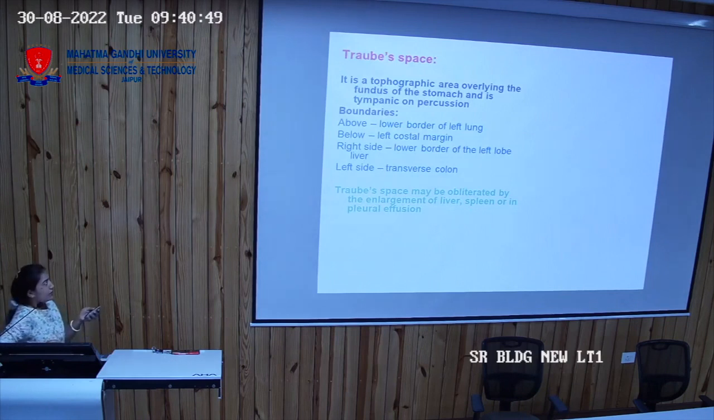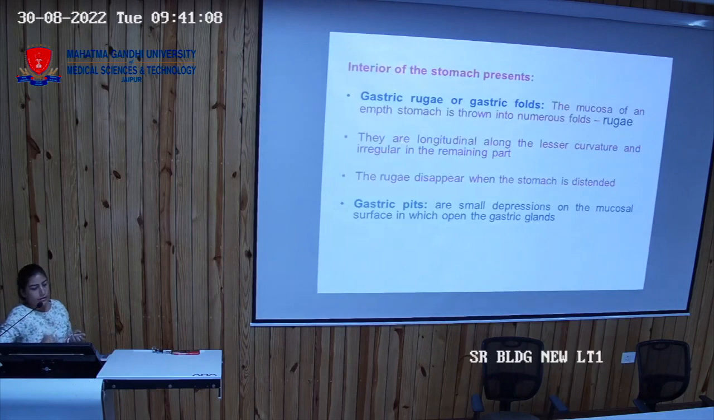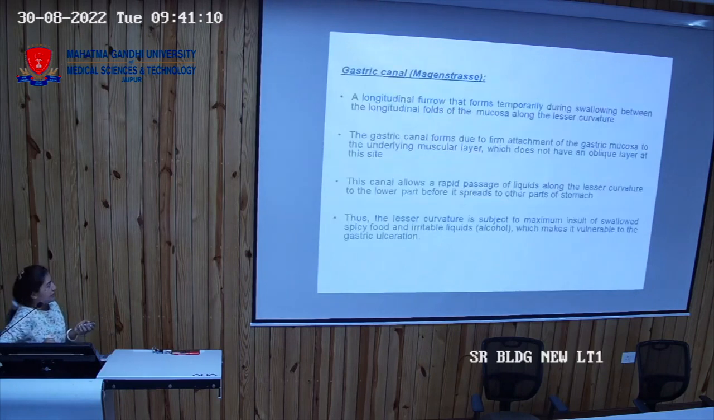So what are the boundaries of the Strawberry space? It is bounded above by the lower border of the left lung, below by the left costal margin. Onto the right side you have the lower border of the left lobe of the liver, and towards the left side we have the transverse colon. Now if we see the interior of the stomach, what will we find?